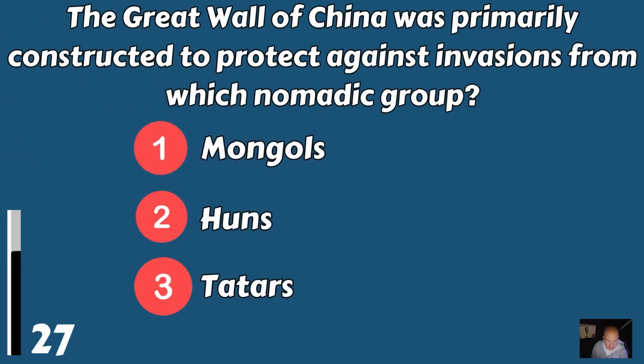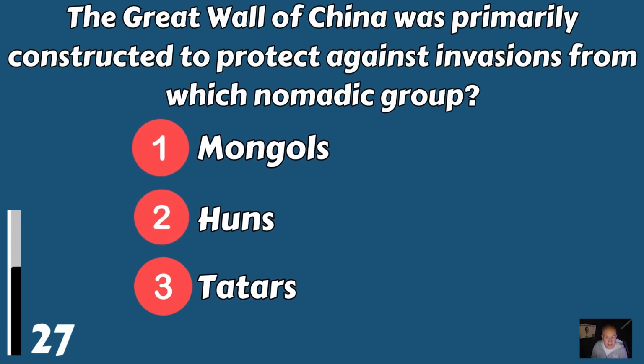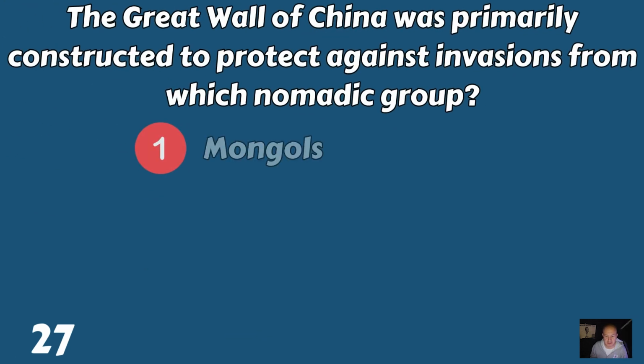The Great Wall of China was primarily constructed to protect against invasions from which nomadic group? The Mongols, the Huns, or the Tatars? The Great Wall of China was erected to protect from the Mongols.